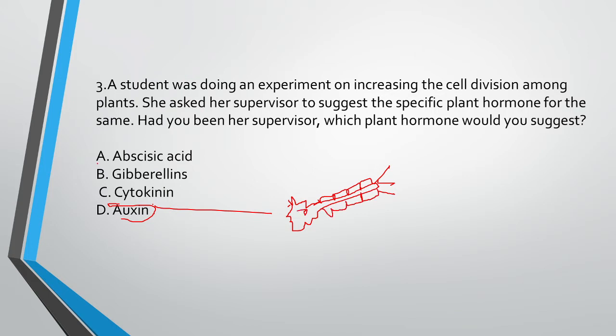Remember that. Now the first option A, abscisic acid, is a plant hormone that controls organ size and stomatal closure. We all have leaves. In leaves there are small pores which have a closure. It is used for transmission of water. Remember that. The second option is gibberellins. These are plant hormones which help in seed germination, stem elongation and leaf expansion. And third is cytokinin. Cytokinin is the answer. It helps in increasing the cell division amongst the plant. So the answer is option C. Remember that.